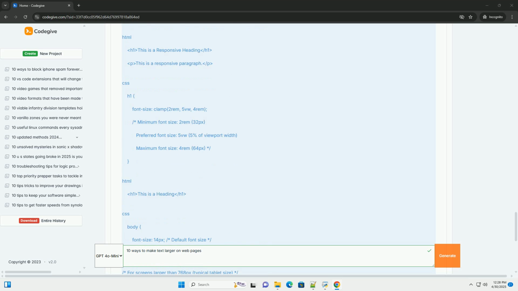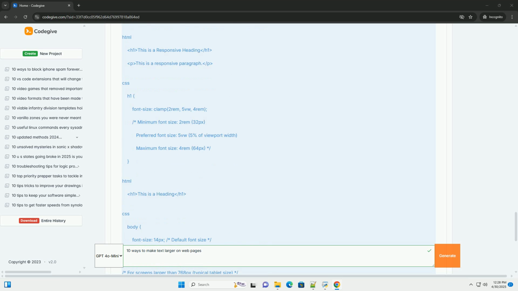When to use: for overall website typography where you want a consistent scaling system. Good for creating responsive typography that adapts to different screen sizes. 3. Font size property with rem values. Description. rem stands for root em. It's also a relative unit, but always relative to the font size of the root element, HTML. This avoids the cascading issues of em. Code example.